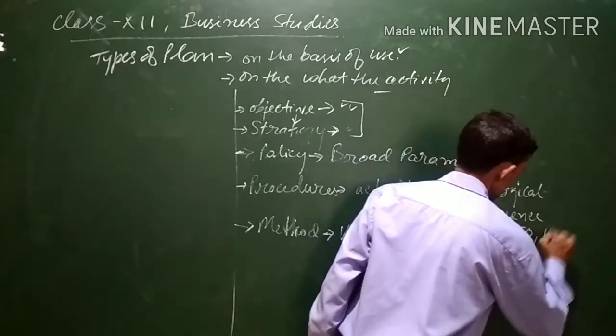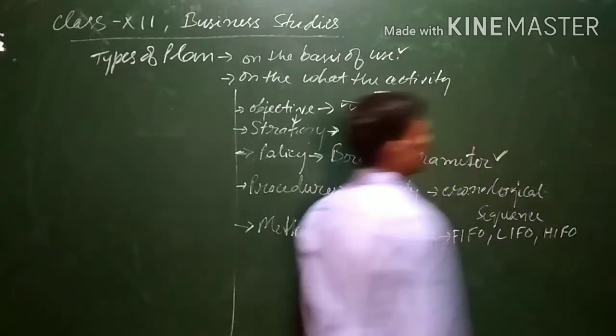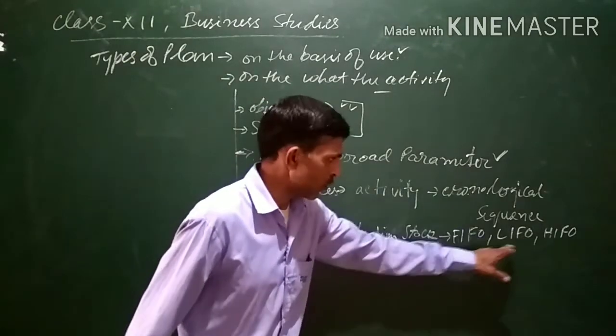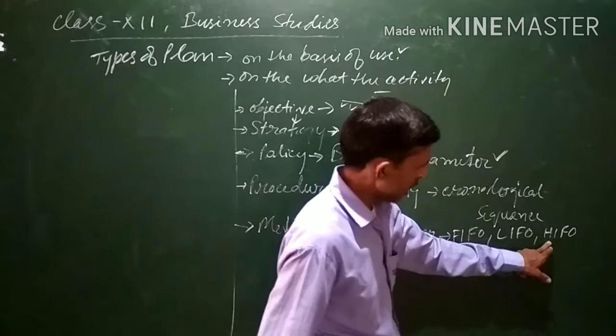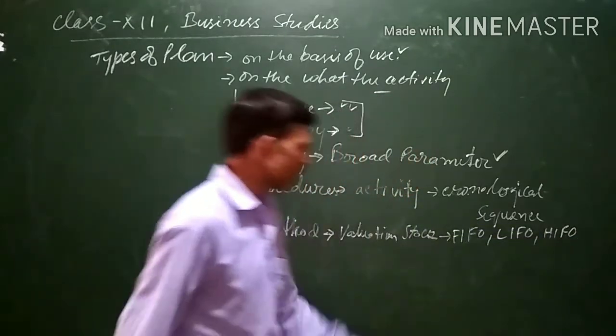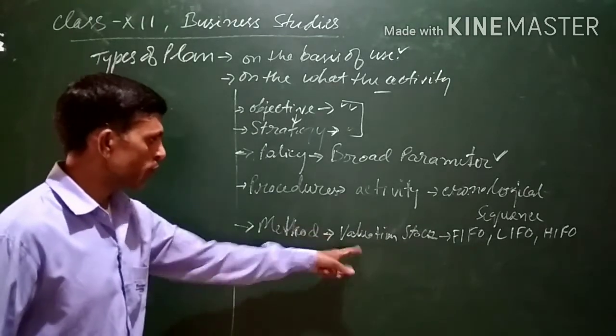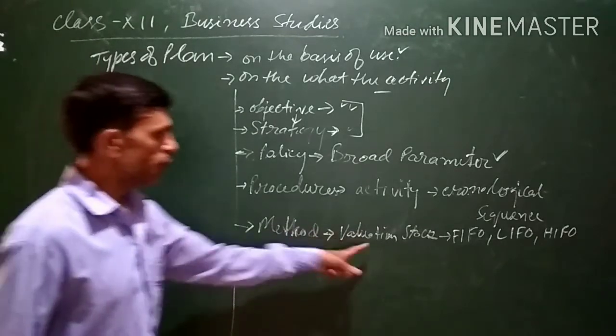There are so many methods: First in, first out (FIFO), Last in, first out (LIFO), then Highest in, first out (HIFO). These are the various methods of valuation of stock. So there are various ways of valuation of stock.